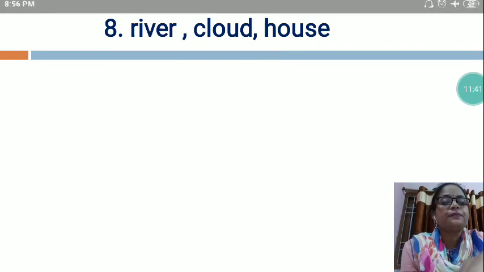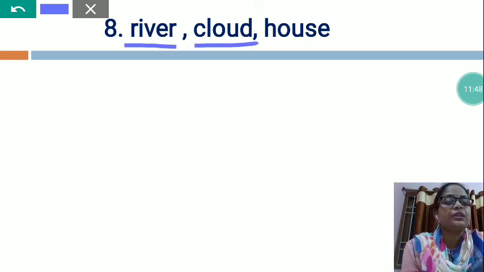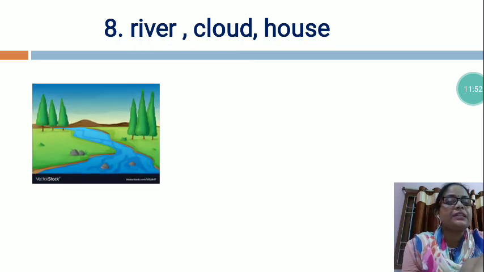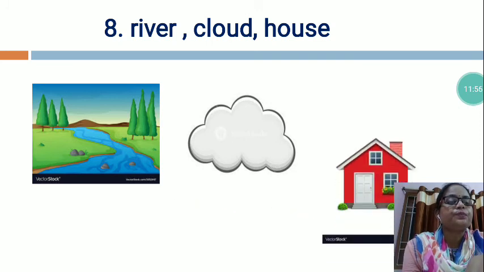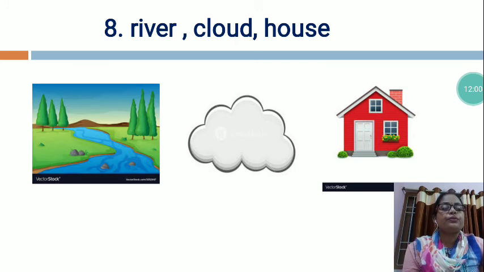Now the next is RIVER, river. CLOUD, cloud. HOUSE, house. You can see this is the picture of river. This is the picture of cloud. And this is the picture of house. As you know very well, my dear student, river is a natural thing. This was made by God. And the cloud is also made by God.